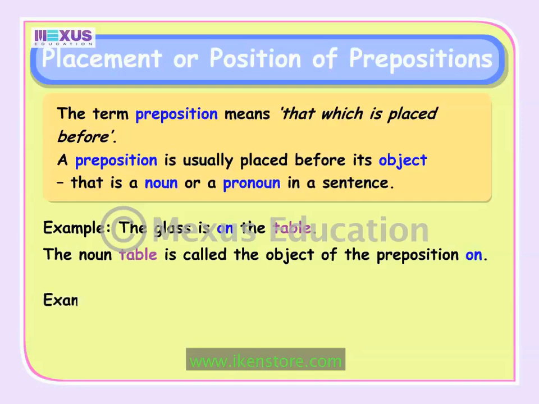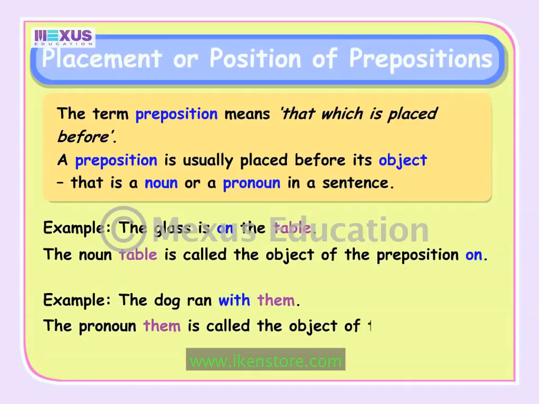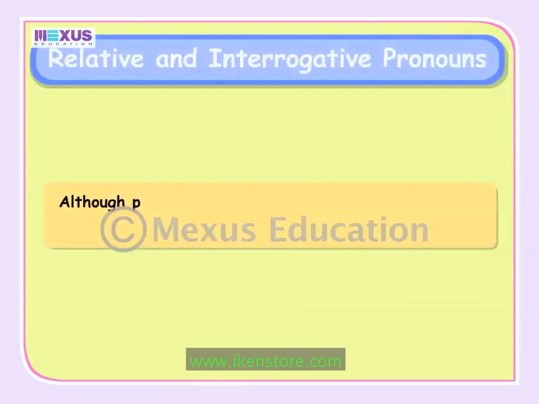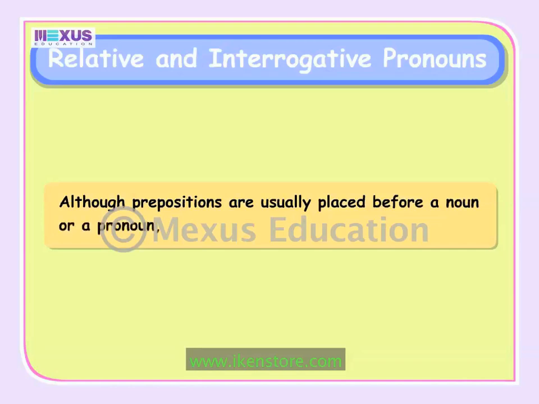In the next example, the dog ran with them. The preposition with is placed before the pronoun them. The pronoun them is called the object of the preposition with. Although prepositions are usually placed before a noun or a pronoun, there are a few exceptions to this rule.